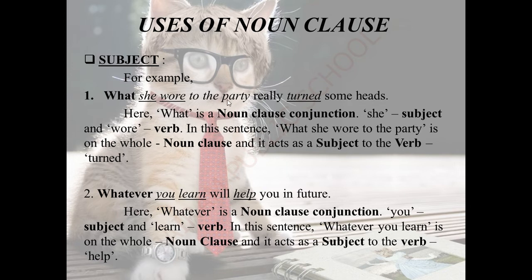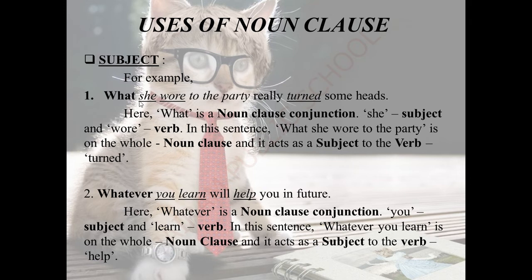This is a subject here now. What about the remaining part? Yes, we can see. Really turned some heads. So what she wore to the party, what happened? What was the effect there? Everyone turned their heads and saw her, right? So that much she was very beautiful, and that much she was very rich in wearing her dress, right?